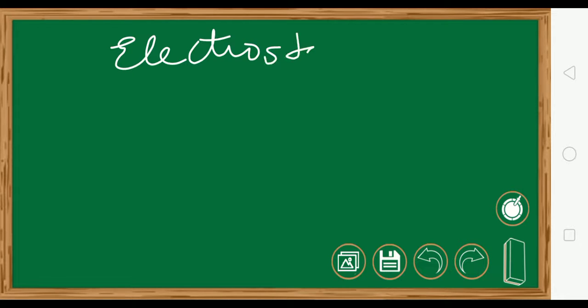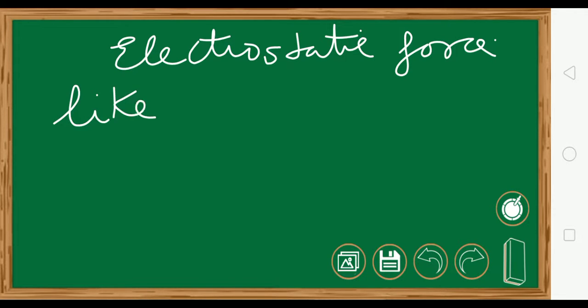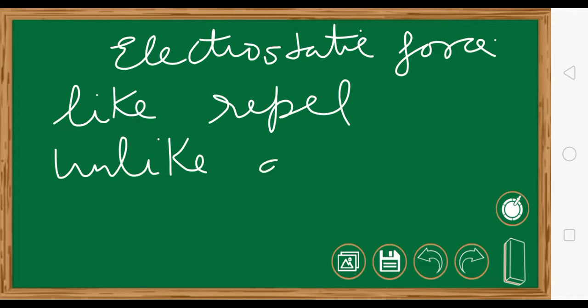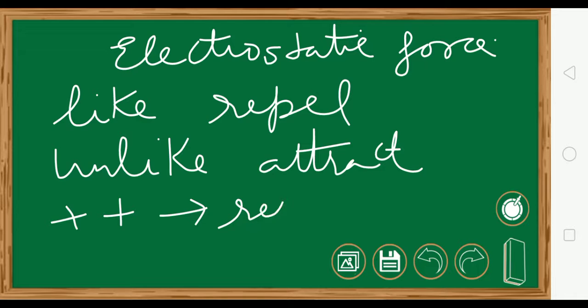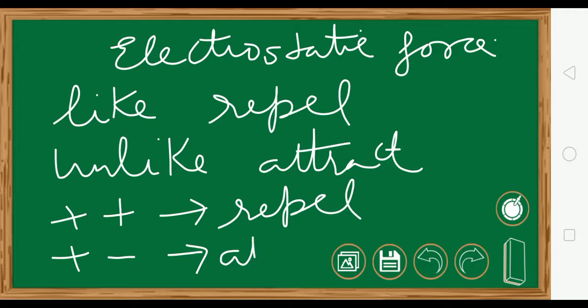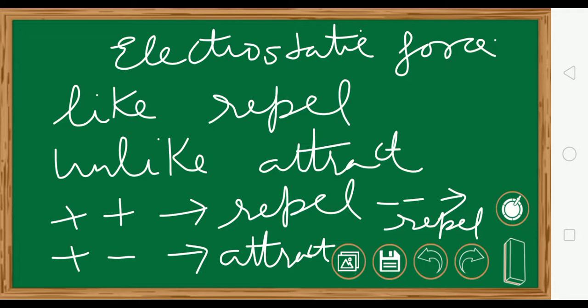Next, we have electrostatic force. Now you know that like charges repel each other, and unlike charges attract each other. Okay. So plus and plus will repel, two positive charges will repel, but one plus and one minus will always attract. Two minus will also repel. Okay, these are the fundamentals you have done of electrostatics.